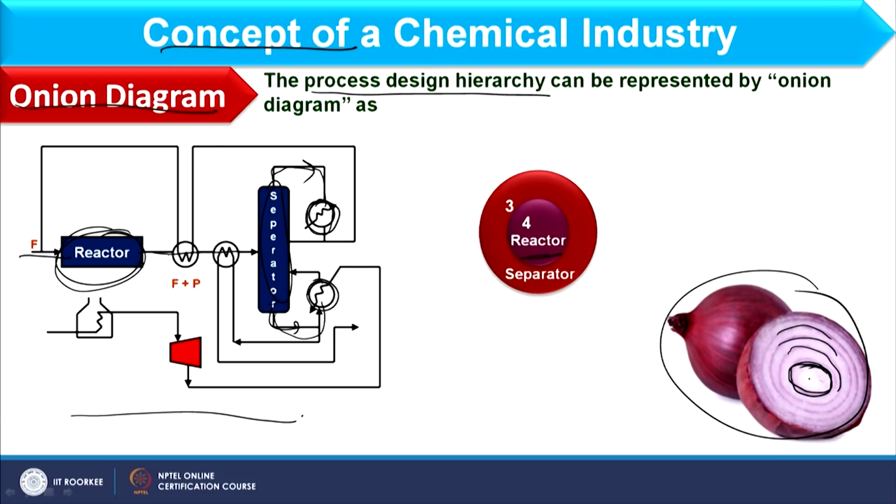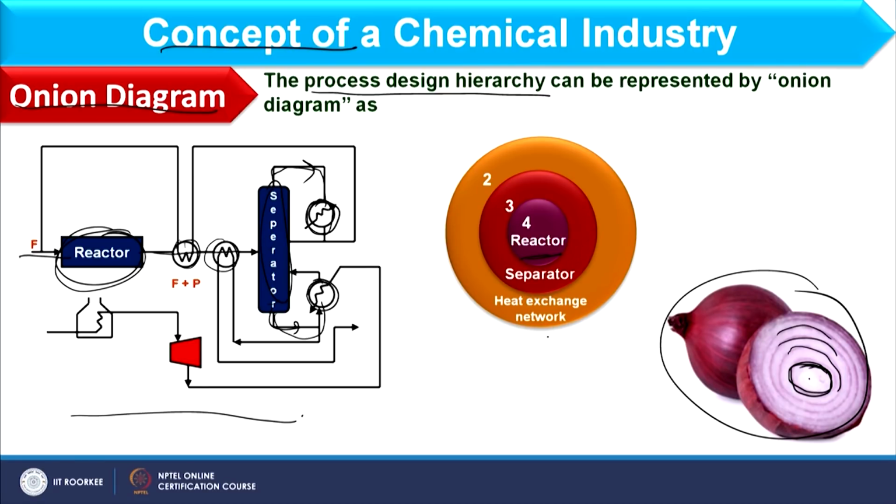To achieve that condition, we need to exchange heat of the product exiting from the reactor, and similarly the separator also has some heating and cooling requirement. So the next layer of the onion diagram would be the heat exchanger network.